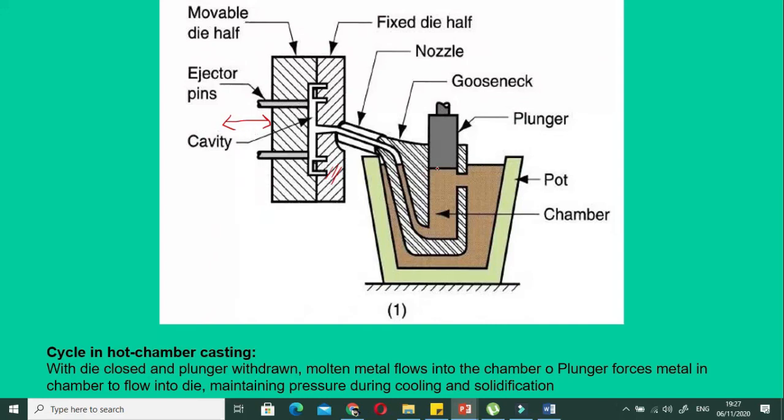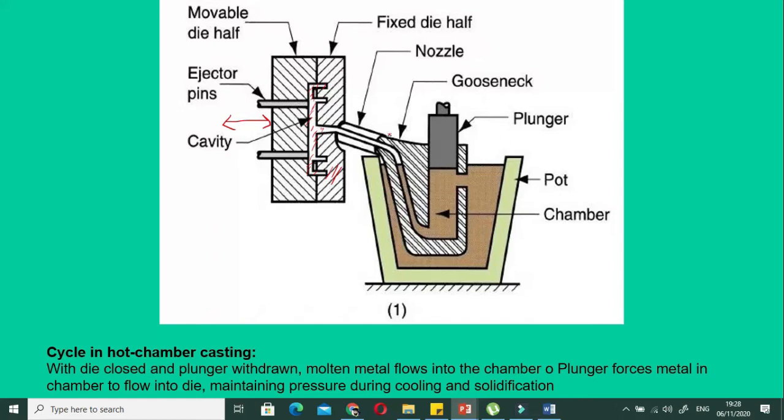So we'll see various features of this die casting machine. We have two halves of the mold, and the machine is holding them together. One half is movable, the other half is fixed. We have some ejector pins here. The purpose of the ejector pins is that, let's suppose we have solidified the part here, once it's solidified, we will open the mold and press those ejector pins, so they will force the part outside, so you can get the product.